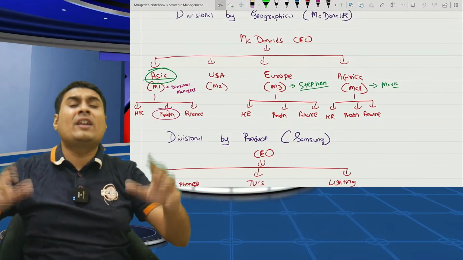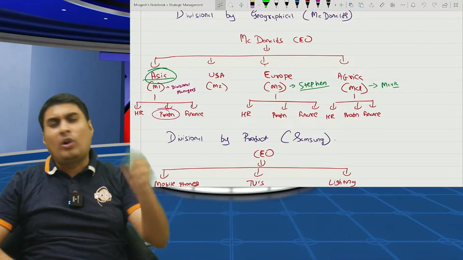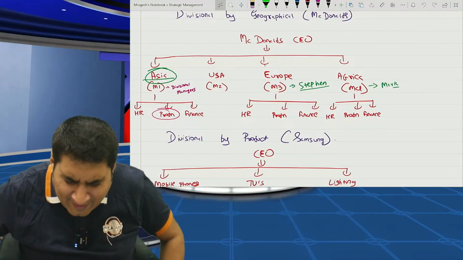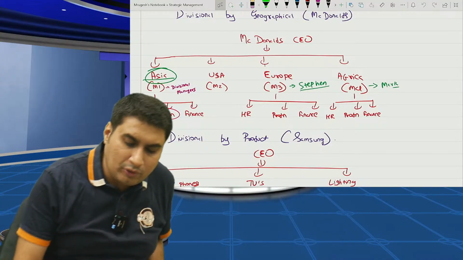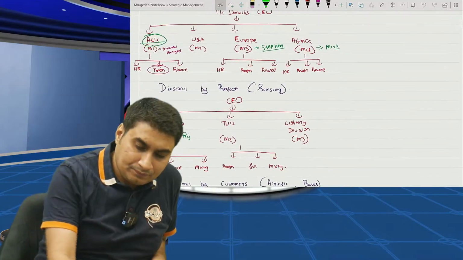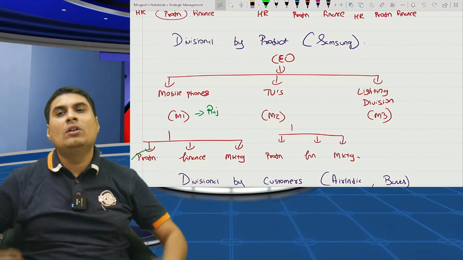What's the main difference between functional and divisional? In functional, people were not responsible for revenue and profit. Your divisional managers are responsible for revenue and profit. So every product will be successful. This is the CEO. Samsung will follow divisional by product. There is a CEO. Are you clear?